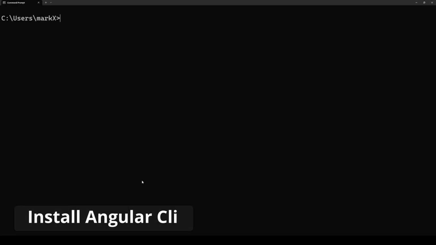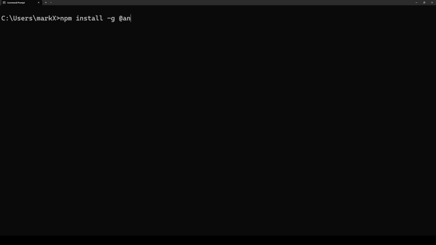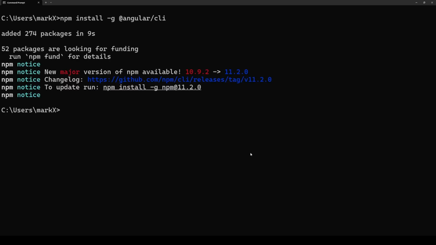Alright, now let's install the Angular CLI. To do this, we just need to run this command, npm install -g @angular/cli. Now let that spin up for a bit. After it's done, we'll check the version to make sure it's installed correctly.